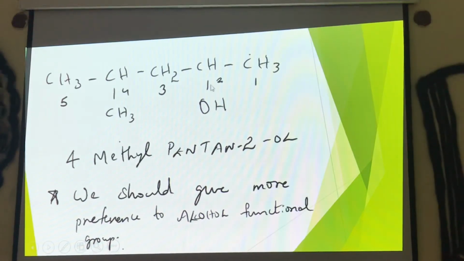How many are there? 5 means pentane. But where is our alkyl group? At 4. So 4-methyl pentane. The E will be replaced by ol, alcohol ol. Where is the ol coming? At 2. So it will be 4-methylpentan-2-ol. What we should remember from this particular example is that we should give more preference to the alcohol functional group compared to the methyl group respectively.